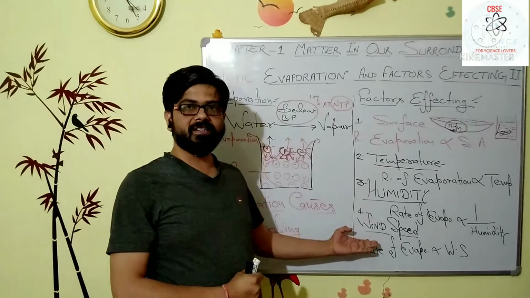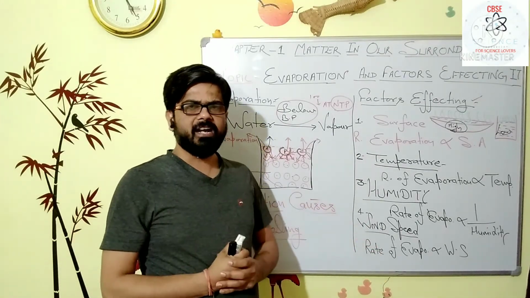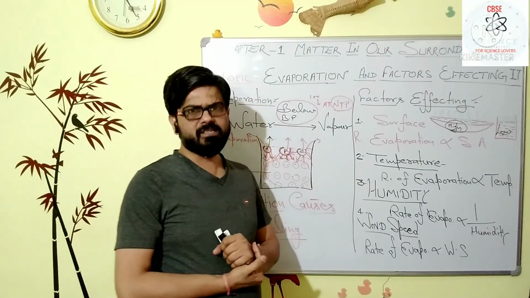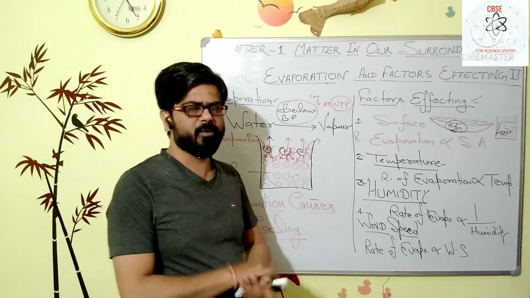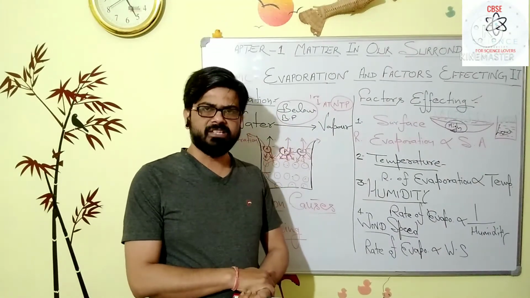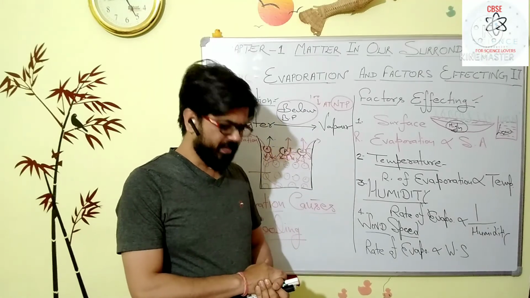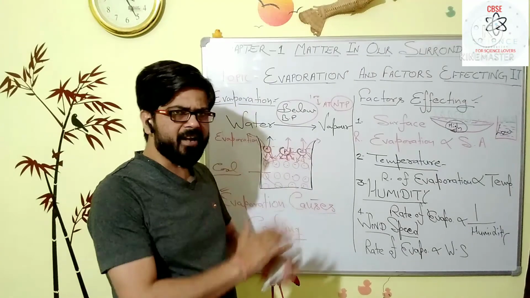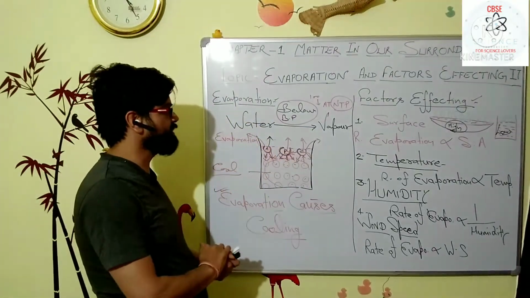And the next factor is the wind speed. High speed wind takes up the water vapor from the surroundings, and there is space to hold the upcoming water vapor from evaporation. So the rate of evaporation increases. So the rate of evaporation is directly proportional to the wind speed. If you increase the wind speed, then the rate of evaporation increases. So those are all the factors which affect the rate of evaporation, my dear student.